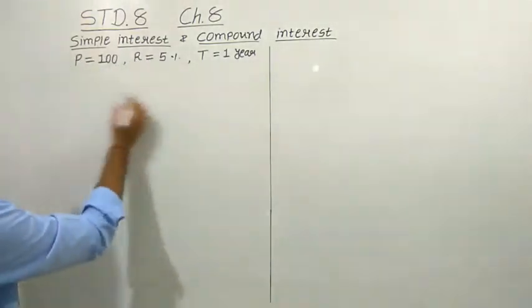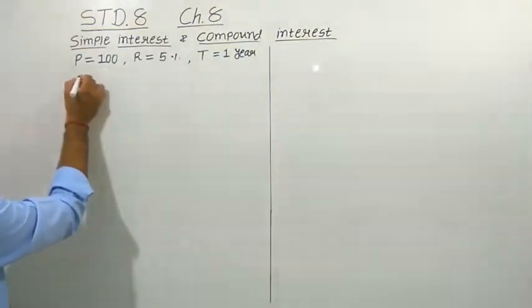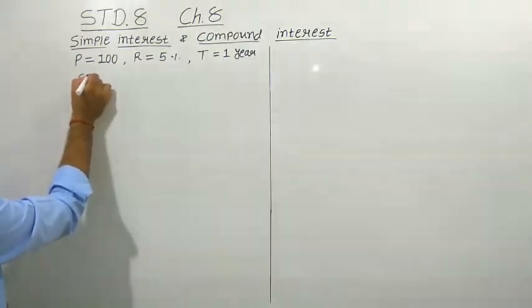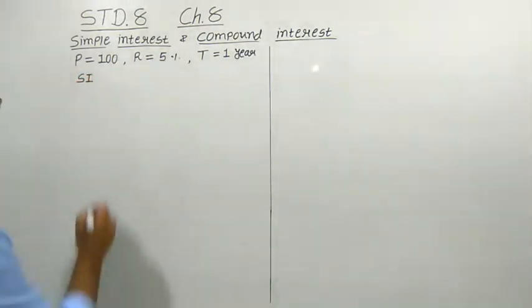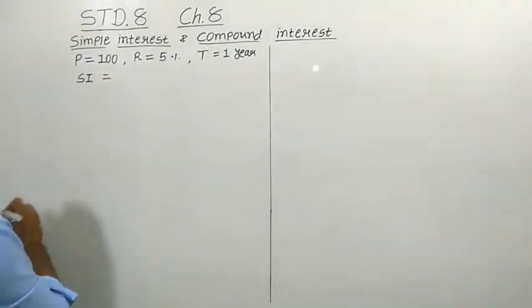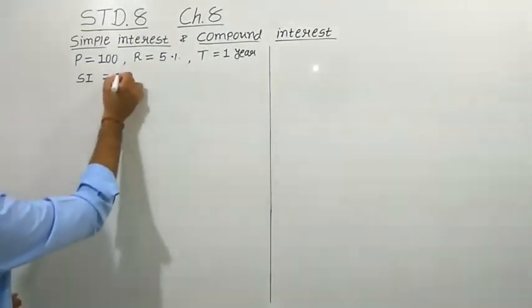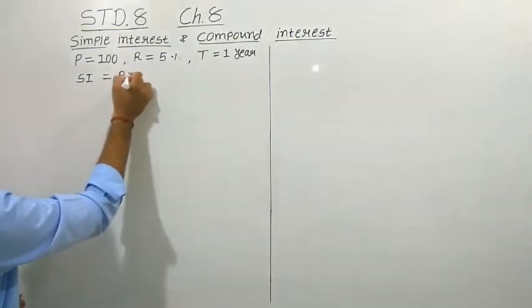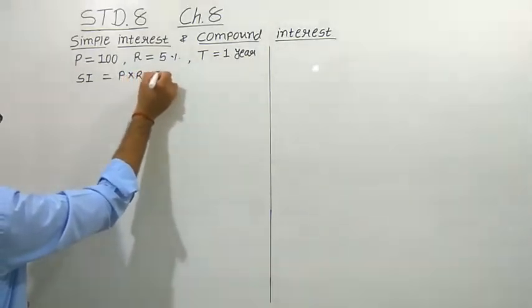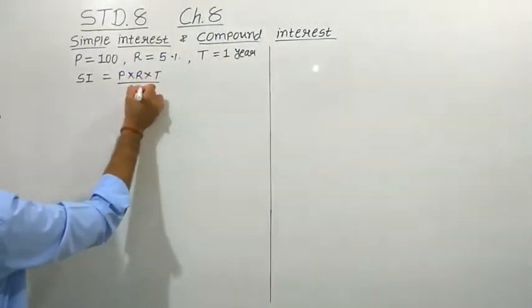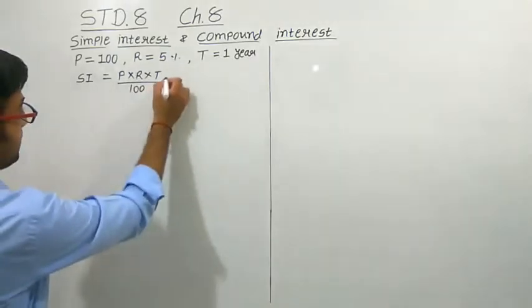Let us calculate. We denote simple interest as SI, right? Simple interest will be calculated as principal amount into rate into time upon 100. Put down all the values.